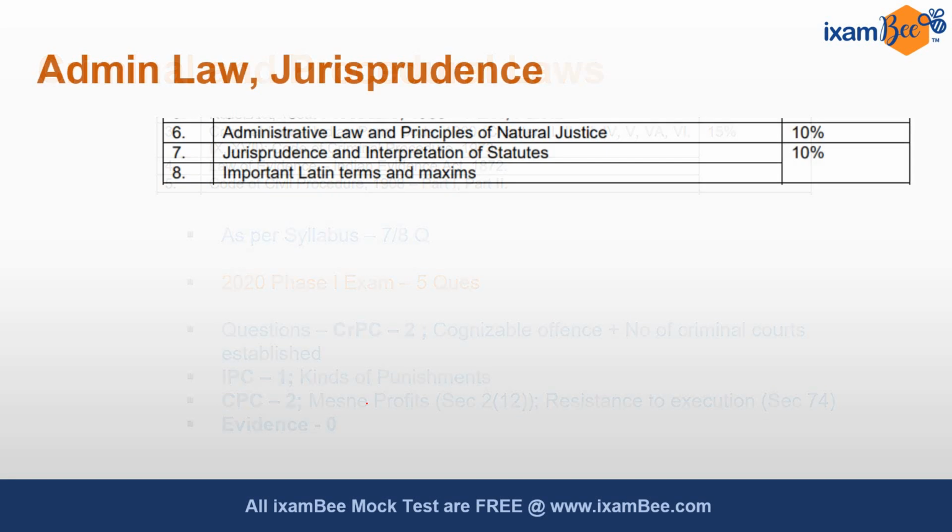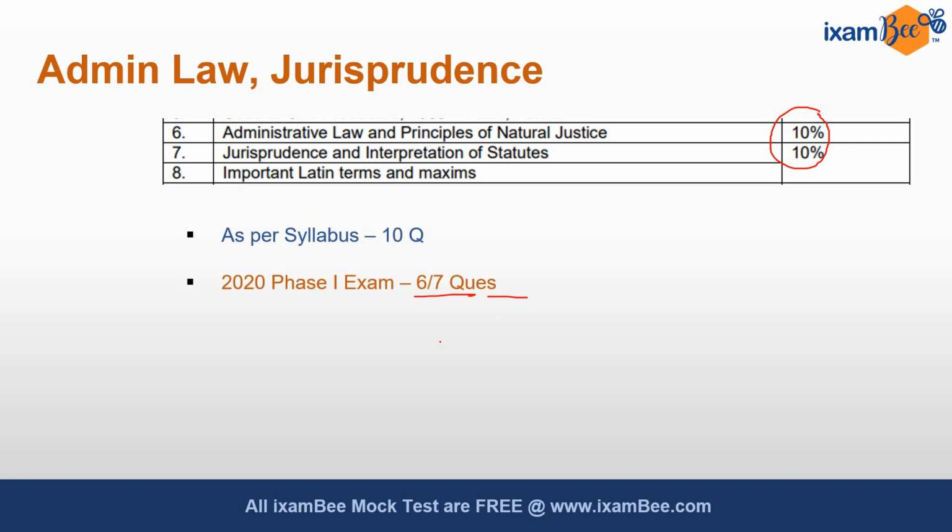Moving to next topic, we are talking about admin law, jurisprudence. Together they hold a weightage of 20%. So expected number of questions were 10. However, in the exam, there were 6-7 questions from this area.